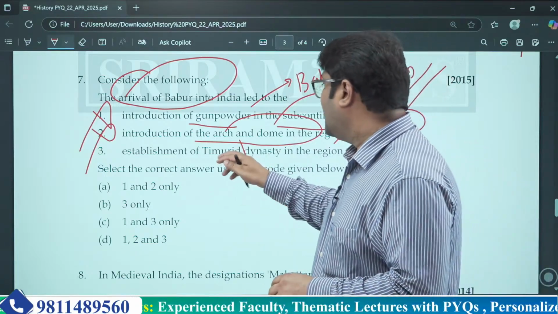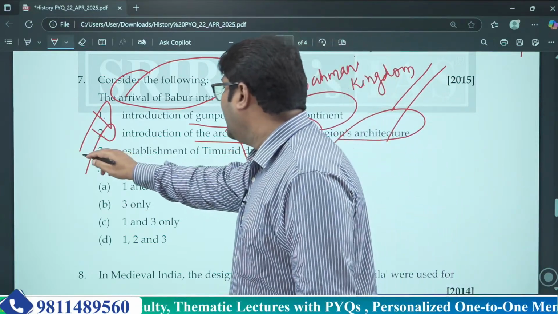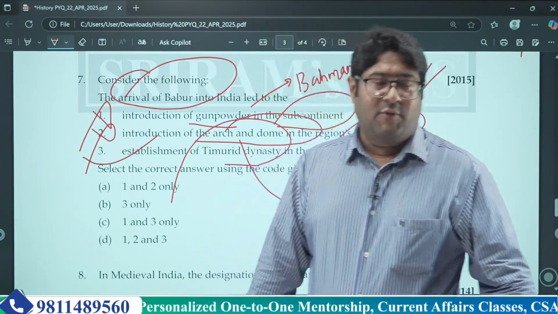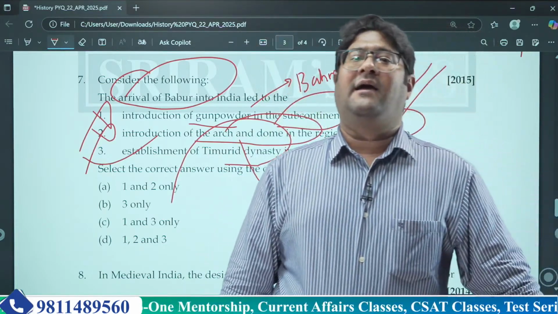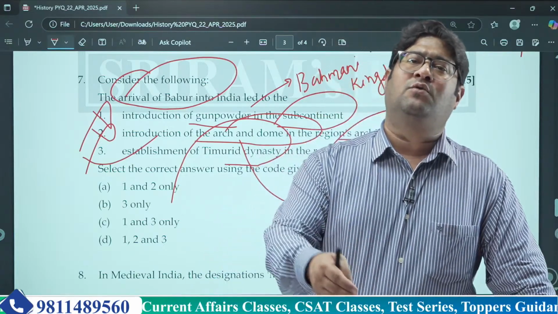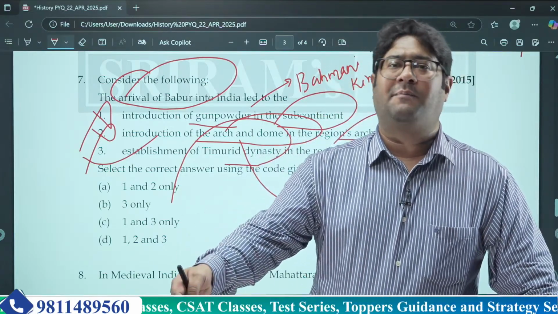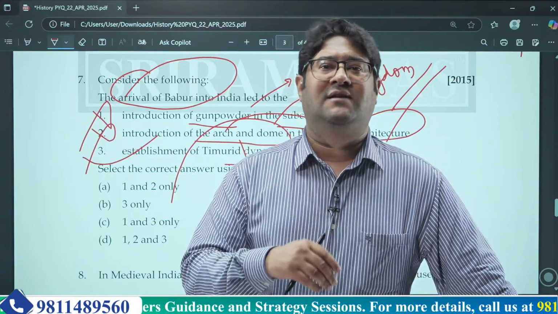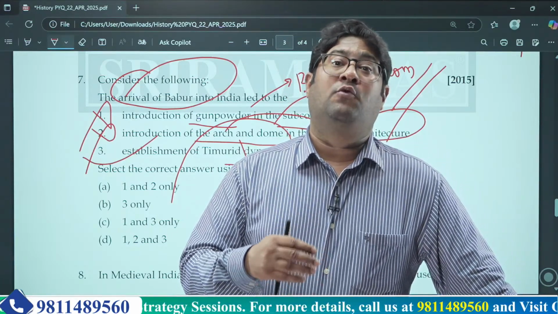Understood? What was the third statement? Establishment of Timurid dynasty. Of course, this is right. Timurid dynasty was established by Babur only. The Timurid dynasty only got to be known in later period as the Mughal Empire. From the father's side, they belong to Timur the Lang.